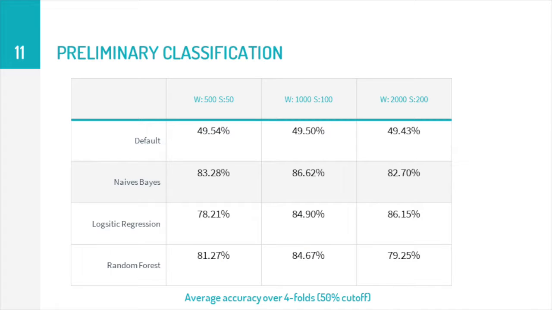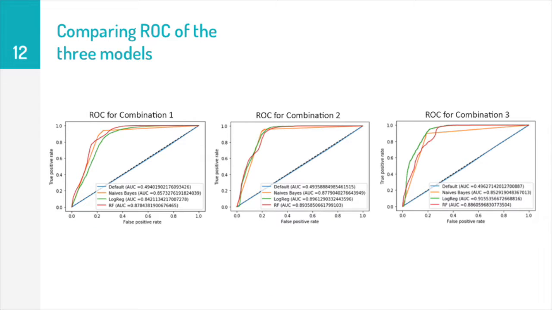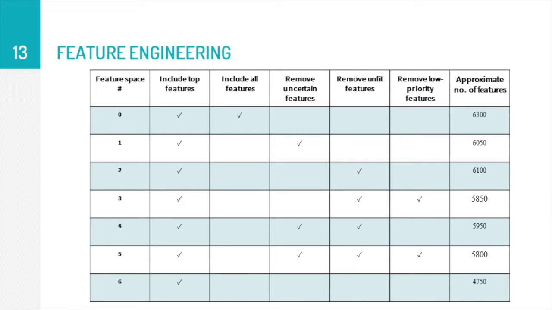The results for our preliminary classification are shown as follows. We see that for naive Bayes, logistic regression, and random forest, the accuracy rate is pretty high, but the best performance is still for a window size of 1000 and a step size of 100. So we proceeded to select this model for our classification task. In the ROC curves for all of the 3 combinations, we can see that combination 2 seems to have the best results.